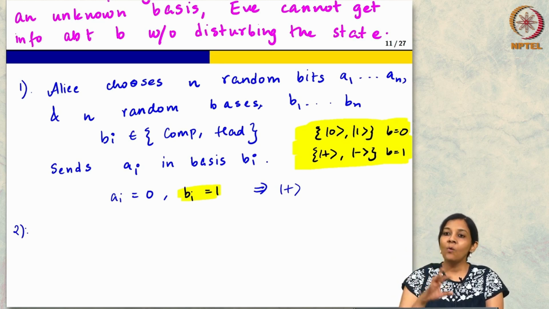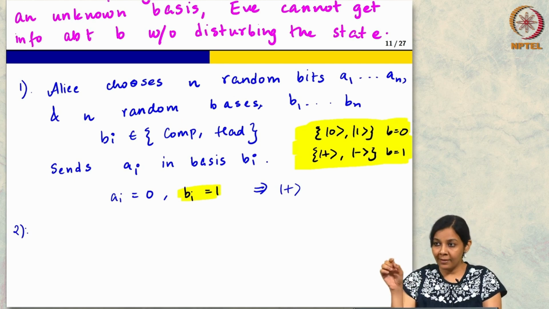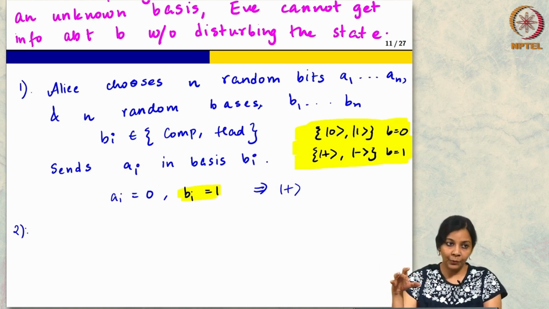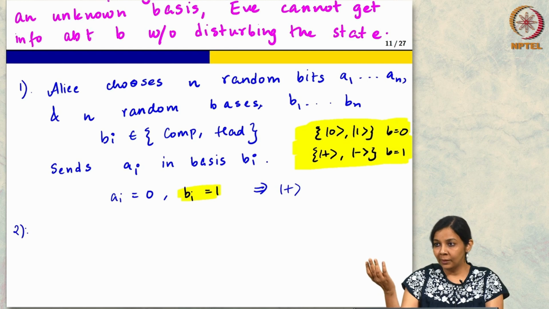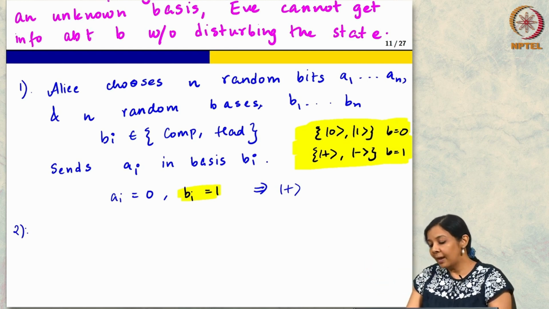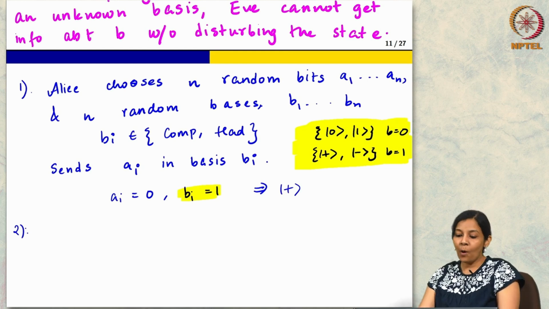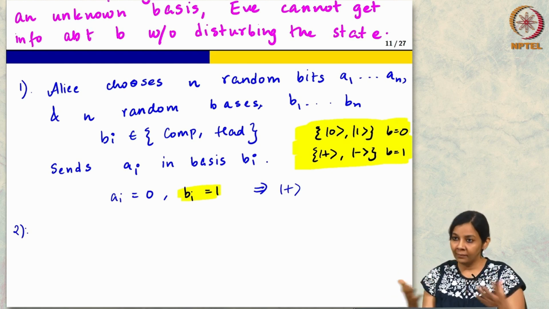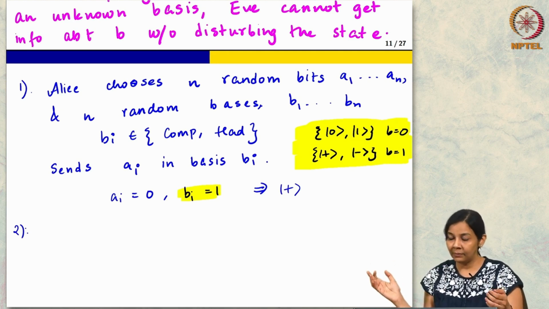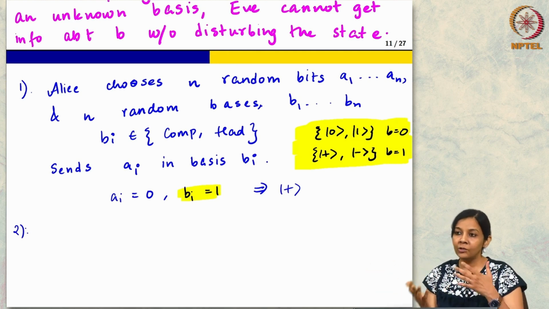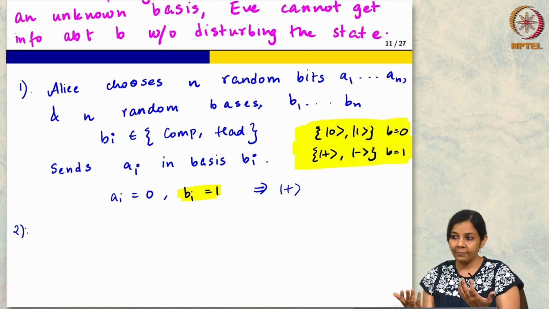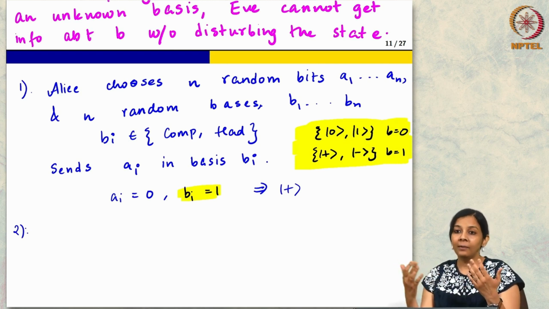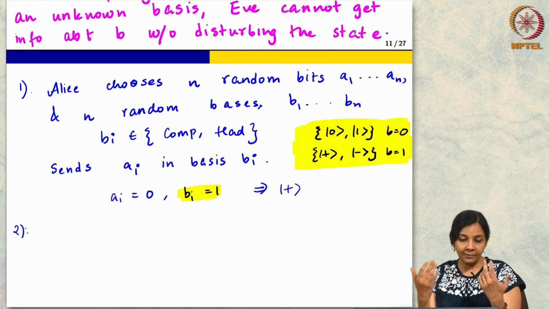So, now about the bits of the basis, do I send them or do I not send them, okay? There are two ways to do it. Either you can say that let Bob measure in a random basis and later we will reconcile. So, suppose Bob measures this received string, each bit in a random basis, then in expectation how often will he choose the correct one? Half the times.